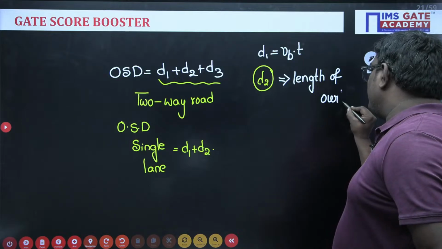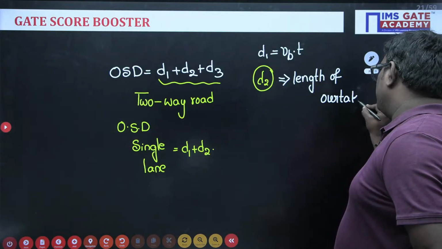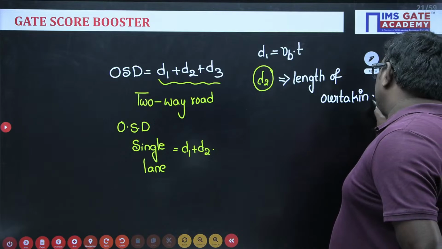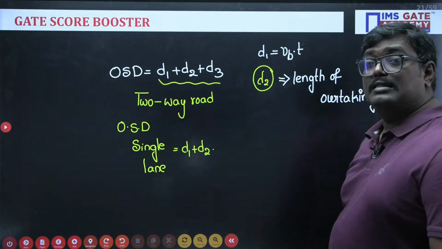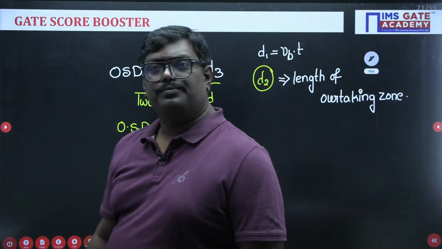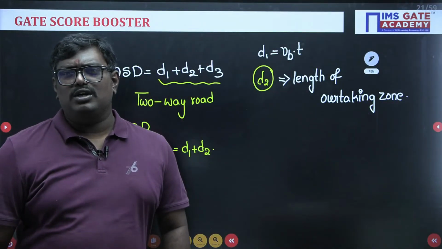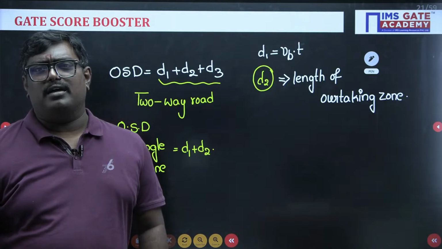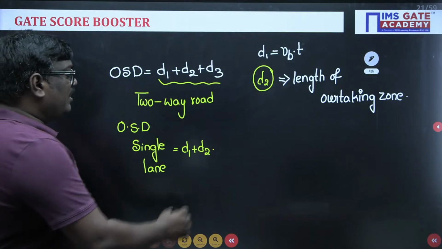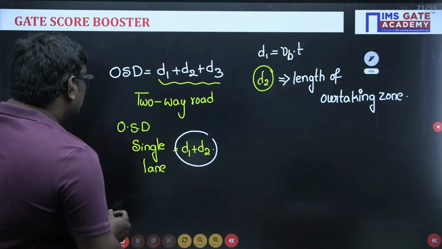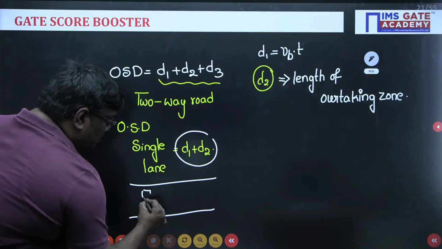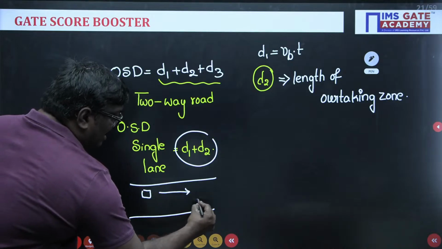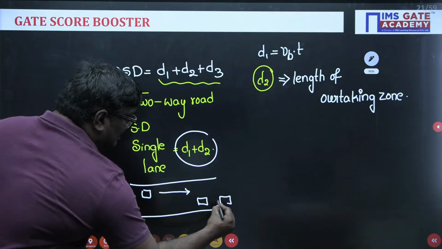In some problems, they will ask you directly the overtaking zone. They will not ask you OSD, they will ask you what D2 is. D3 is not coming in case of one way. Yes, very good. D3 will not come in one way because in two-way, one vehicle is moving in this direction and another vehicle is coming in the other direction.